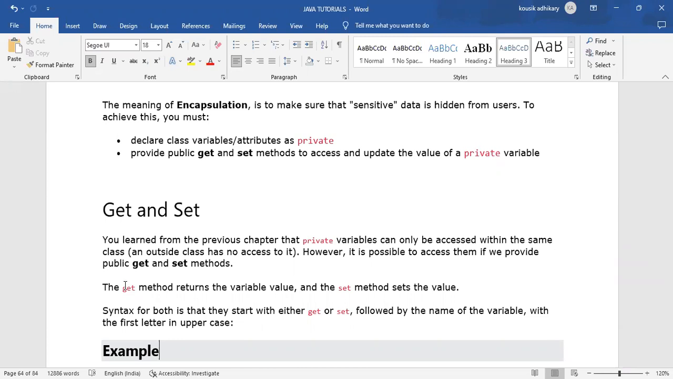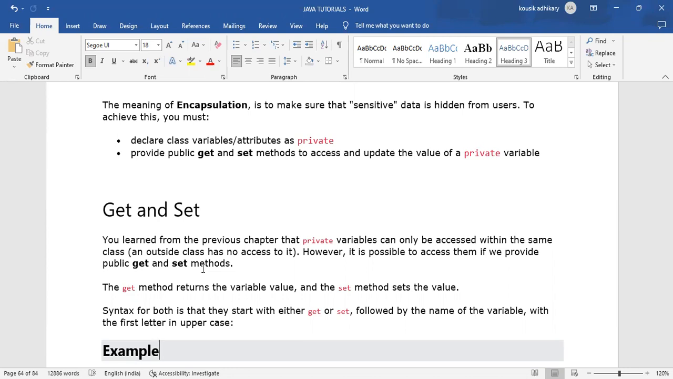That is why we were able to access those variables from another class. But when we declare a variable as private, we are not able to access that private data from another class. However, outside the class has no access to it. However, it is possible to access them if we provide public get and set methods. It is only possible when we provide public get and public set methods.